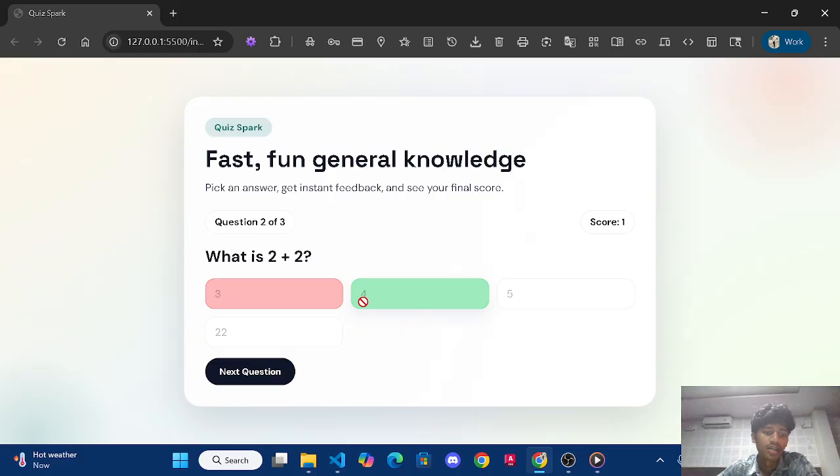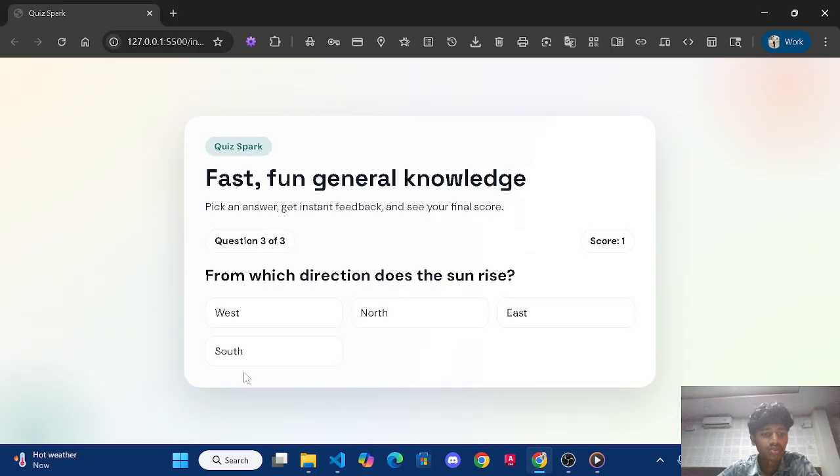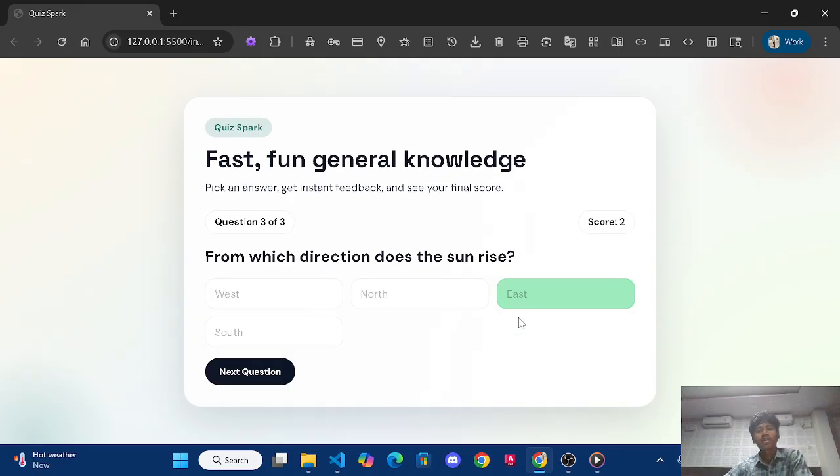Okay, next question: which direction does the sun rise from? East. So I clicked it.